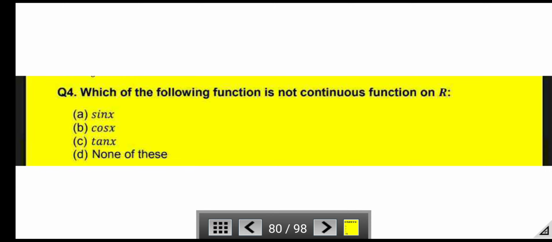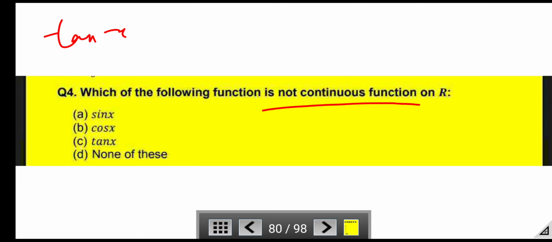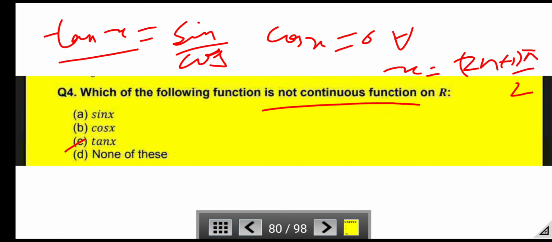Next question, which of the following functions is not continuous on R? Because tan x is equal to sin x by cos x, and cos x is equal to 0 for every x = (2n + 1)π/2, so tan x is a discontinuous function on R.